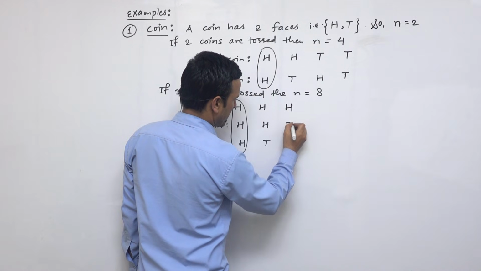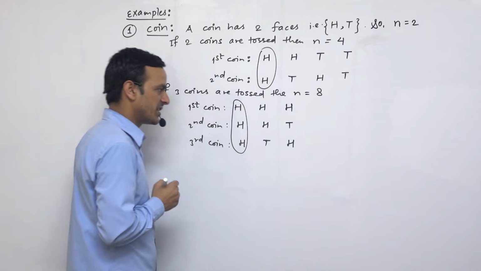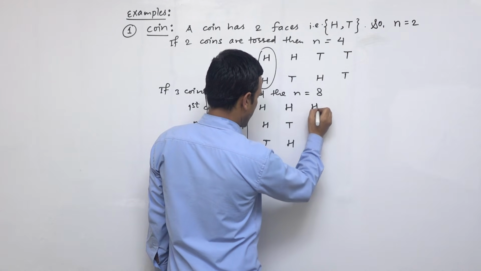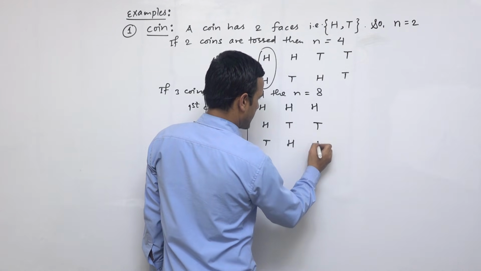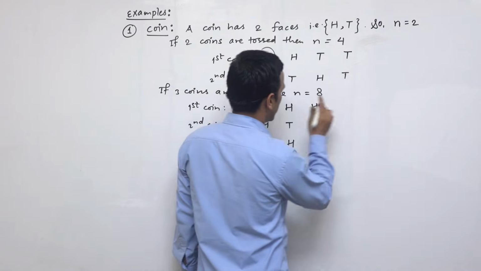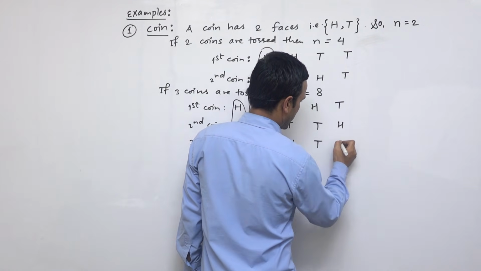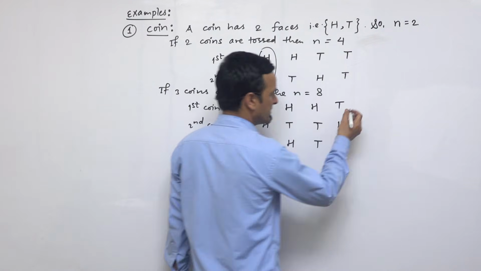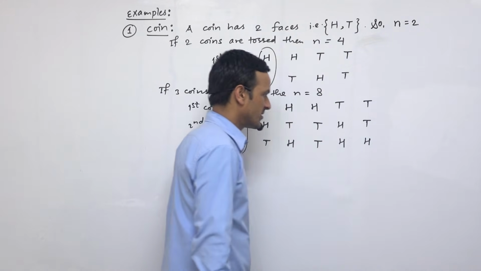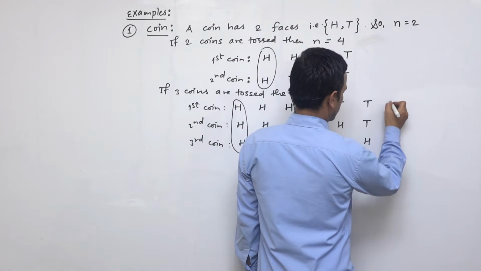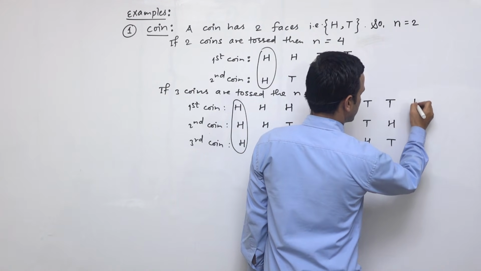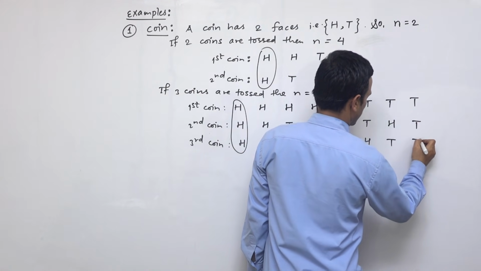Head, tail, head. This is another event. And here is head, tail, tail. This may be another event. And tail, head, head. This is another event. And tail, head, tail, and tail, tail, head, and tail, tail, tail.